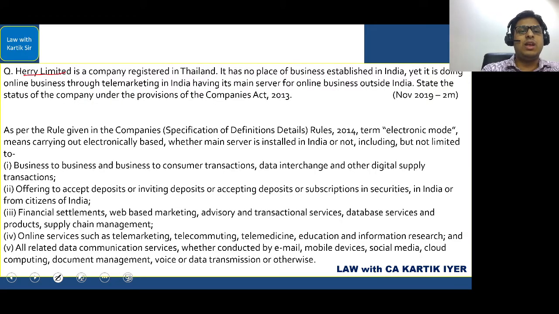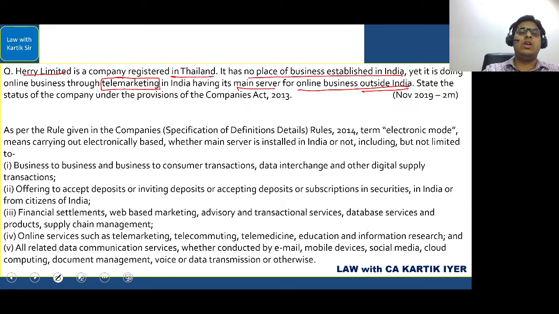Harry Limited is a company registered in Thailand. It has no place of business established in India. Yet it is doing online business through telemarketing in India, having its main server for online business outside India. The main server is outside India. State the status of the company under the provisions of the Companies Act 2013.